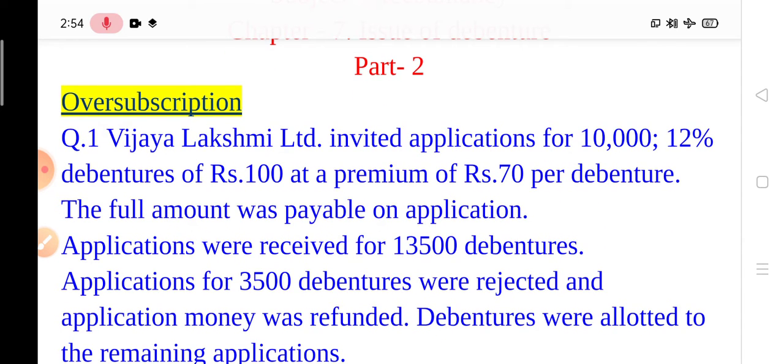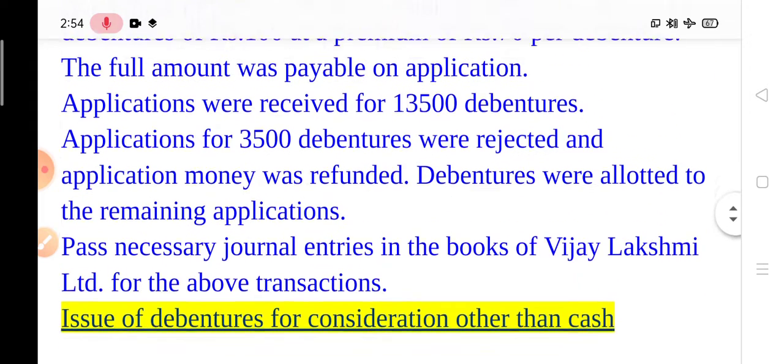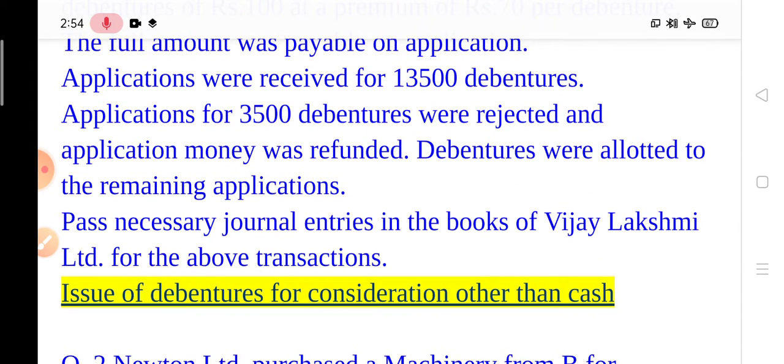Question number 1. Vijay Lakshmi Limited invited application for 10,000 12% debentures of rupees 100 at a premium of rupees 70 per debenture. The full amount was payable on application. Applications were received for 13,500 debentures. Applications for 3,500 debentures were rejected and application money was refunded. Debentures were allotted to the remaining applications. Pass necessary journal entries in the books of Vijay Lakshmi Limited for the above transactions.